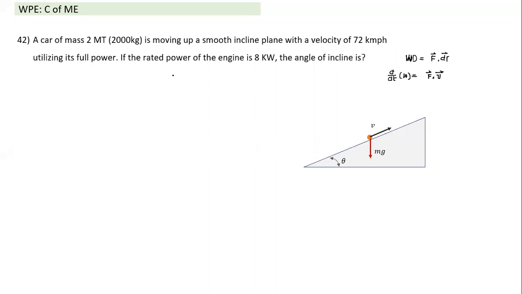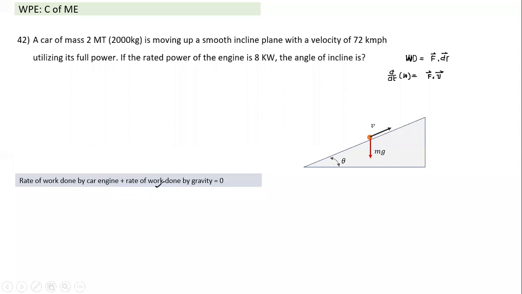There is another work done, which is difficult to understand and difficult to calculate also. What makes it a little easier is that the total work done in unit time is zero. That makes it easier to find the rate of work done by the car engine. The two things are doing work: the rate of work done by the car engine plus the rate of work done by gravity has to be equal to zero. It means power supplied by the engine and power of gravity have to be equal and opposite, which is easy to calculate.